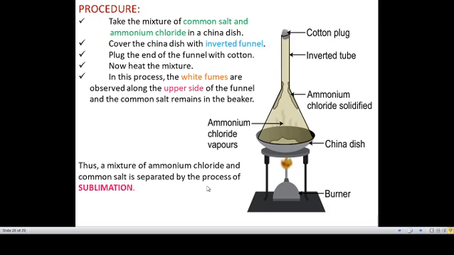And the remaining common salt is a normal substance, so it cannot convert into liquid or gas, and it remains in the dish. Now I have separated common salt from ammonium chloride. That means it comes under the solid separation method. I can collect the white fume settled in the funnel. That is the solidified ammonium chloride. So now I have separated common salt and ammonium chloride. This is a great example for the sublimation process.